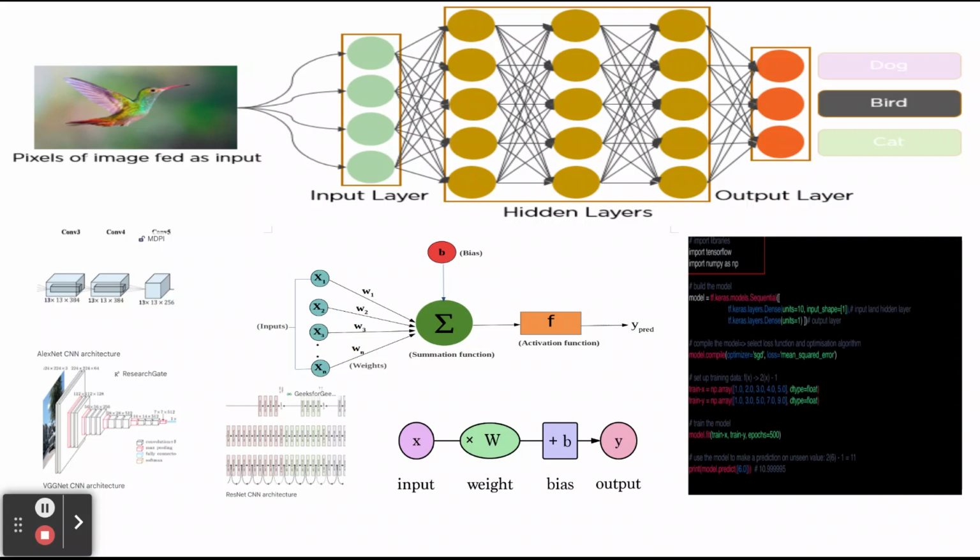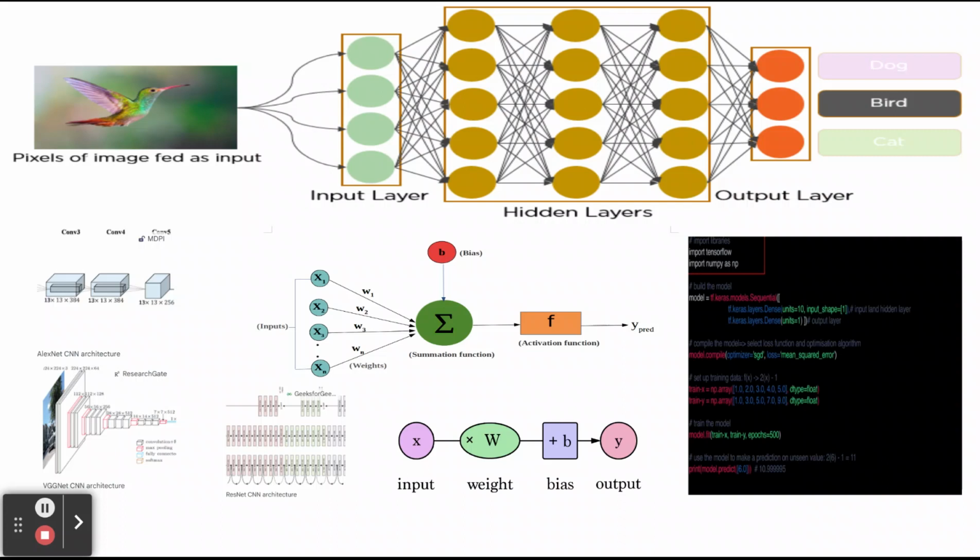So here the input layer, we know, will be the raw data, the pixels of images. Then it will go to the convolution layer, the core of the CNN. They are responsible for extracting features from the input data. Each convolution layer has a set of filters, which are 2D or 3D matrices used for scanning.